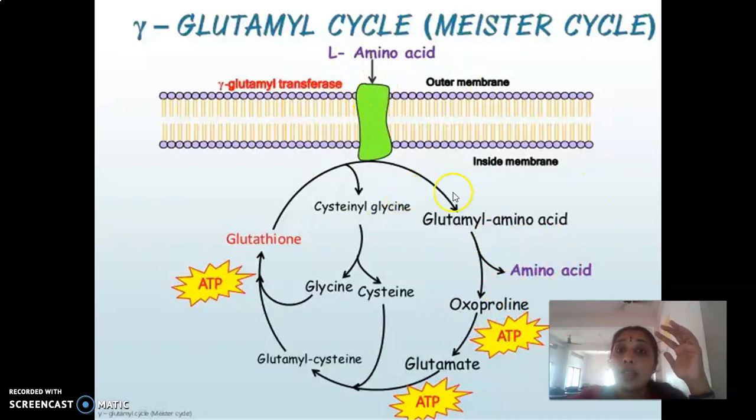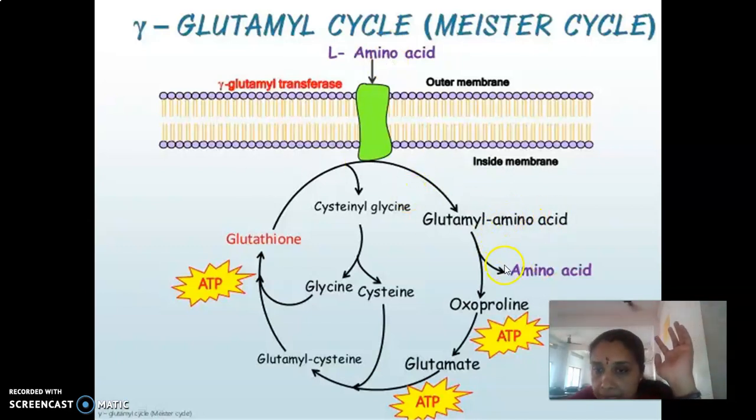Why is the neutral amino acid entering Mester's cycle? For absorption. That is, it is to be taken into the epithelial cell, and it is not carried out in such an easy manner. It is carried out with the help of Mester's cycle, which requires glutathione. So glutathione first splits up into cysteinyl glycine and the gamma glutamyl group. The gamma glutamyl group immediately joins with the L amino acid, that is our neutral amino acid. For example, let us suppose it is glycine. So gamma glutamyl glycine will be formed.